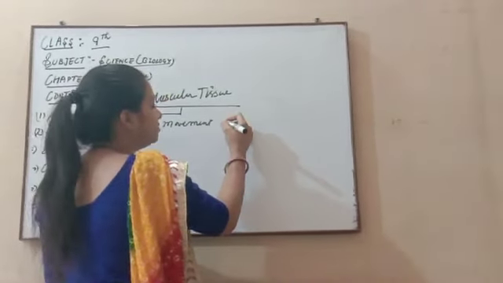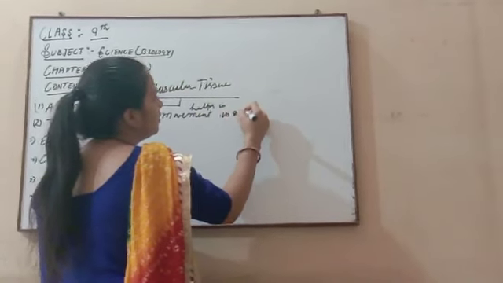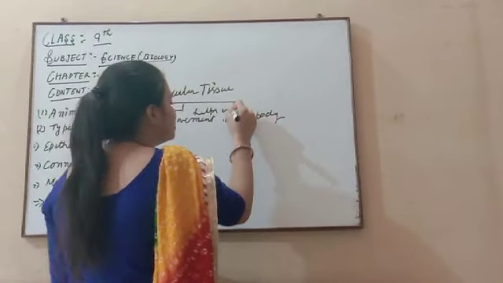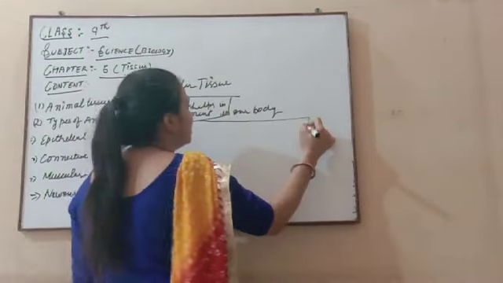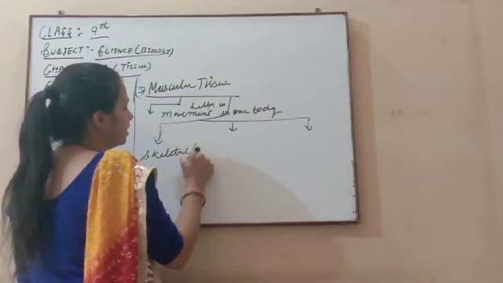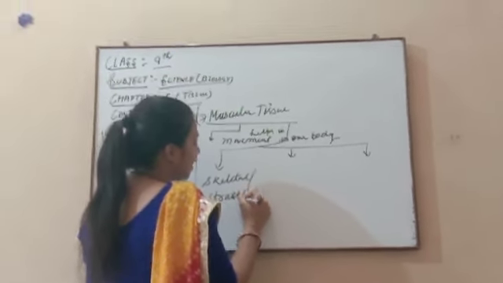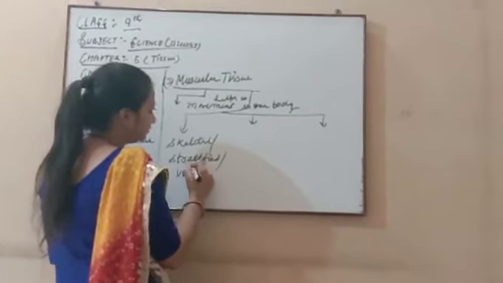So it helps in movement in our body. And where it is present, it is also of three main types. First one is your skeletal. This is also known as striated, and third one is voluntary.